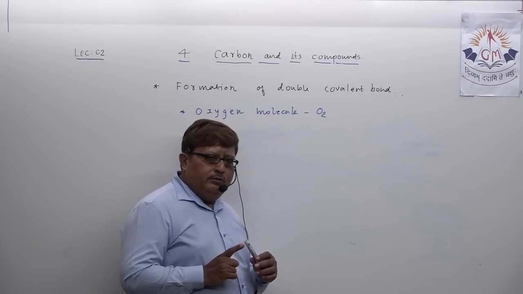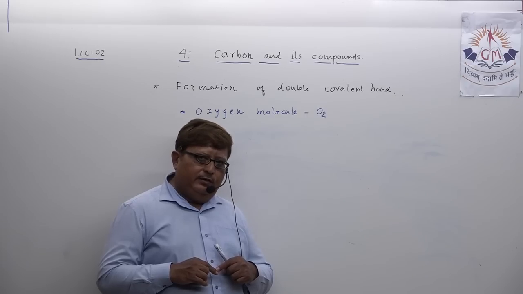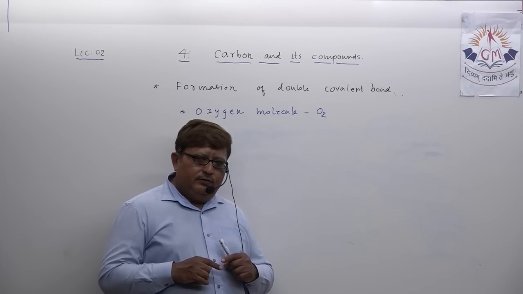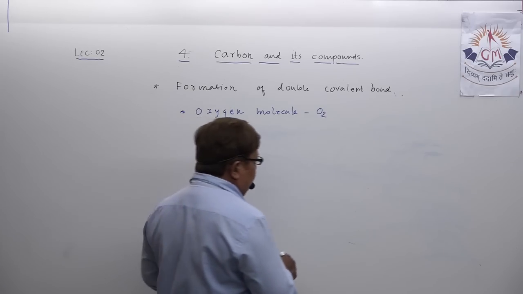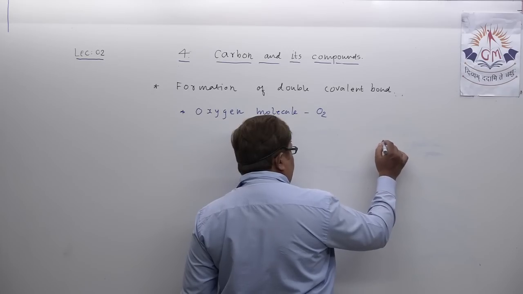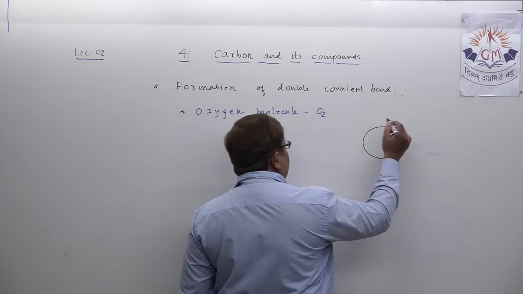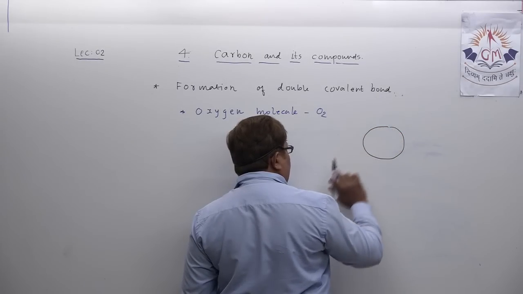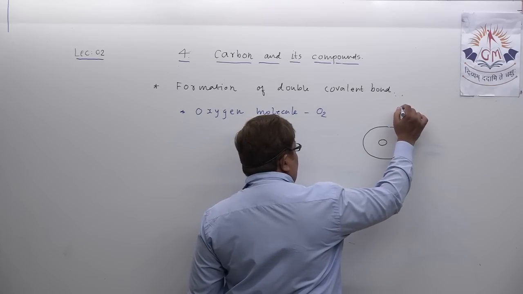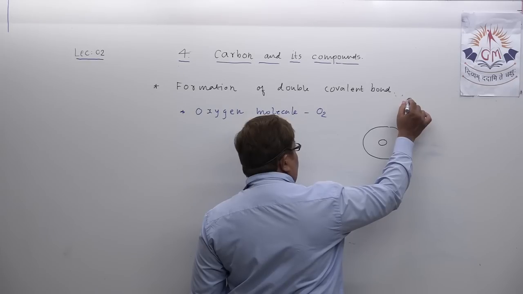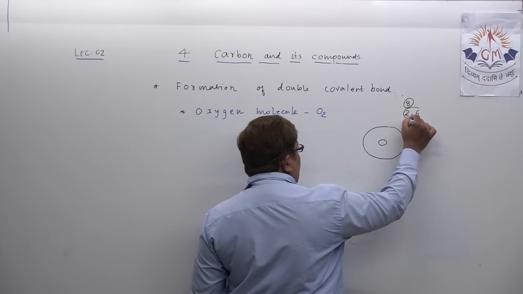You all know that the atomic number of oxygen is 8 and its electronic configuration is 2, 6.